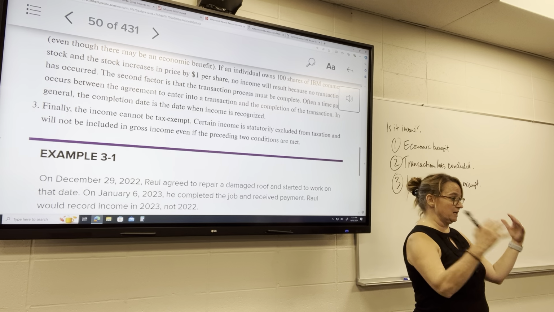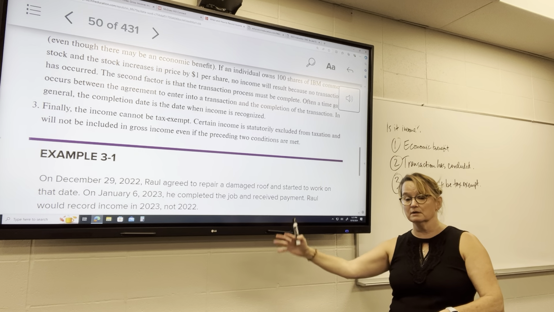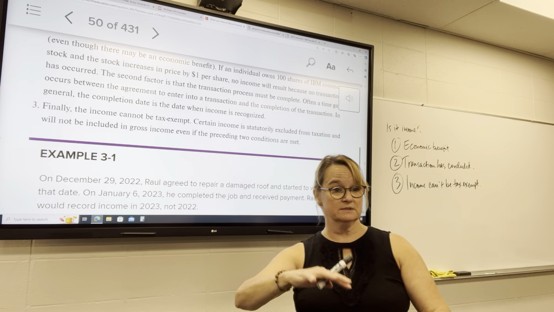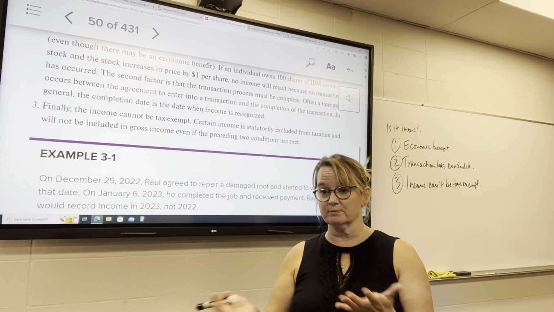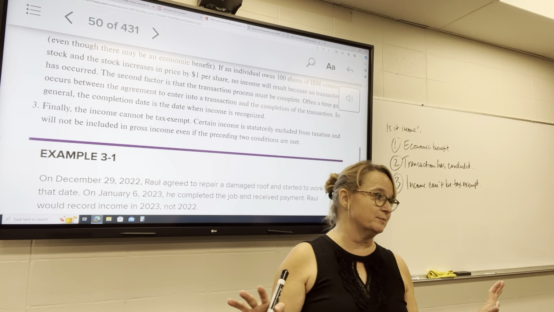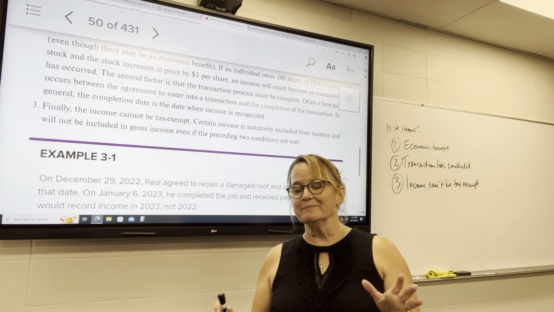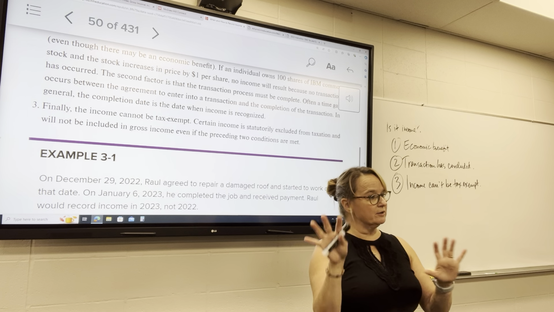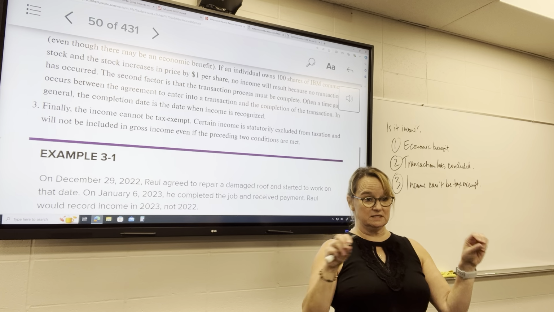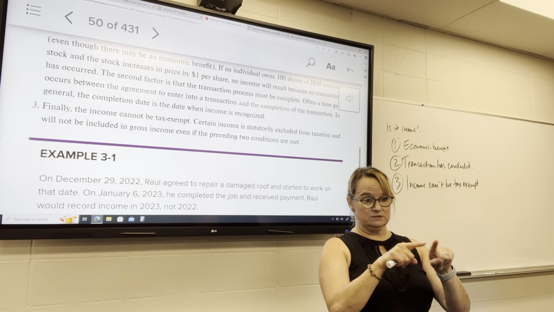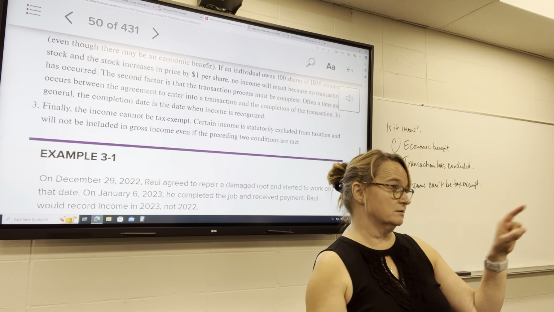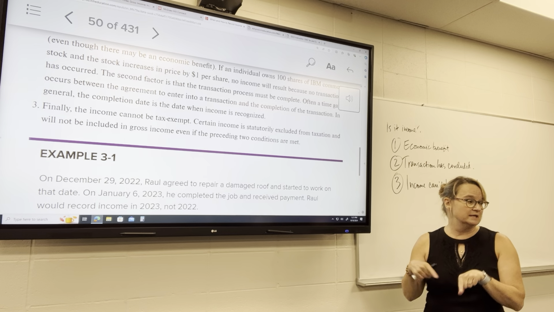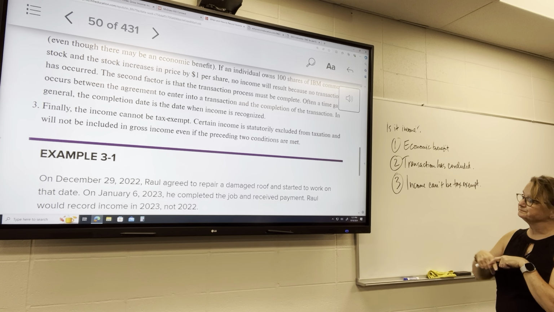So you've got this difference between what's on your books and what's on your tax return. This is a difference we're going to come back to when we start talking about corporate taxation, because this is a big deal with preparing corporate tax returns. Don't worry, you're not going to prepare a corporate tax return. But this is a big part of that preparation process, connecting the financial accounting records to the tax return, and essentially reconciling those two.